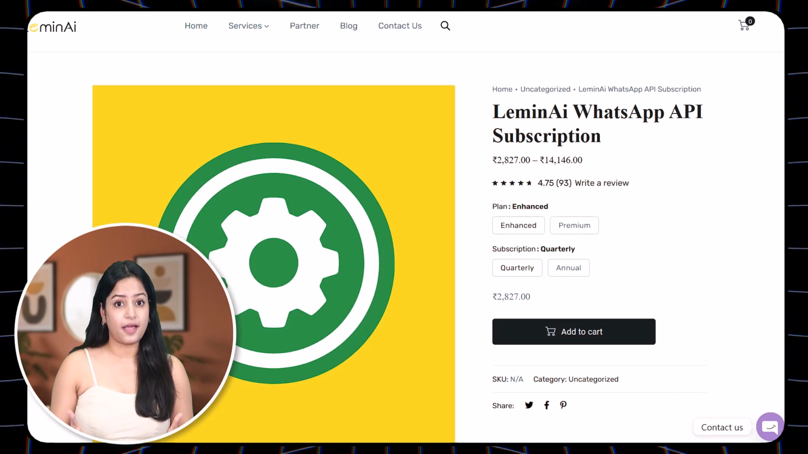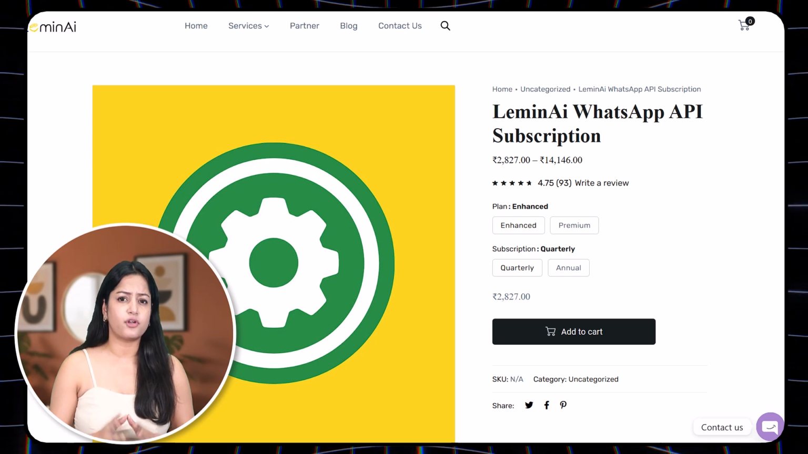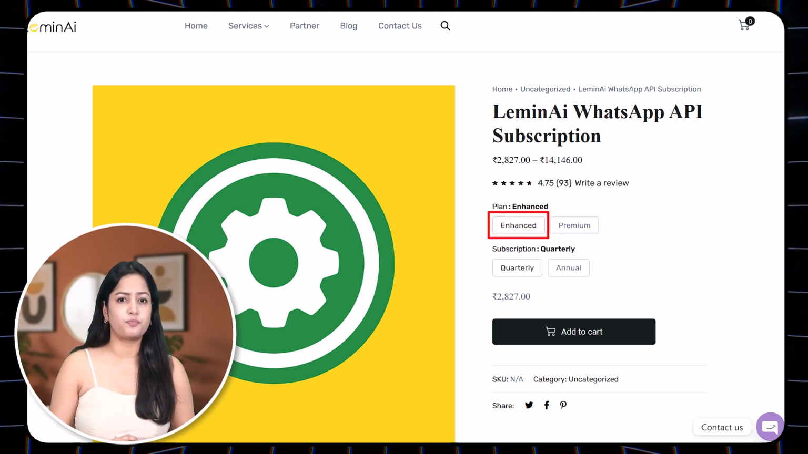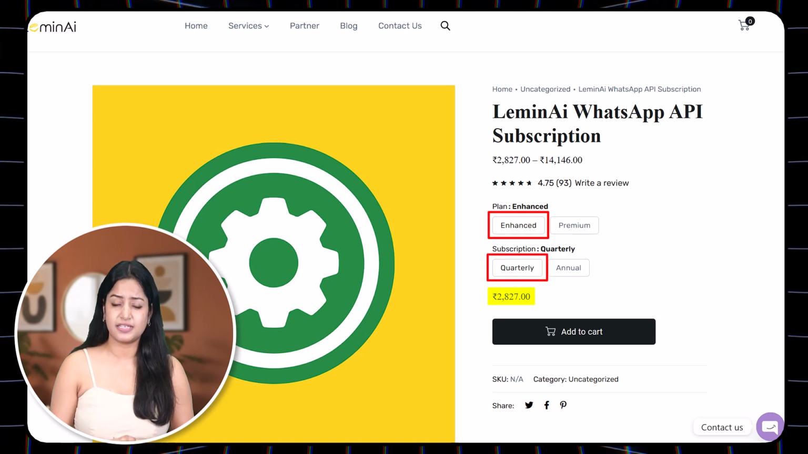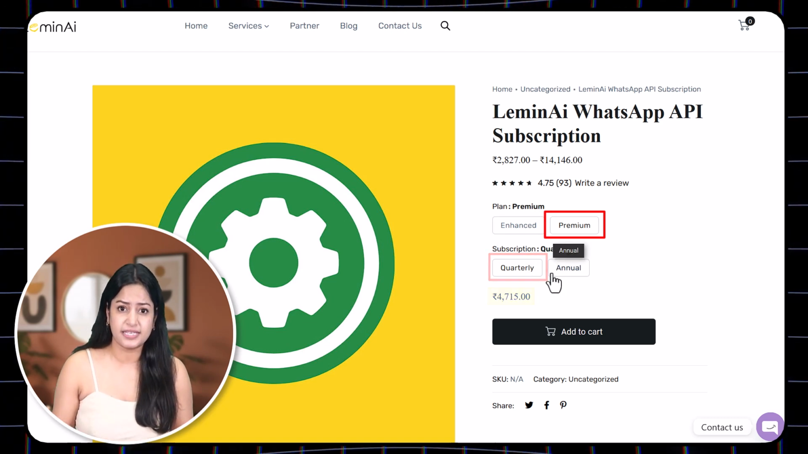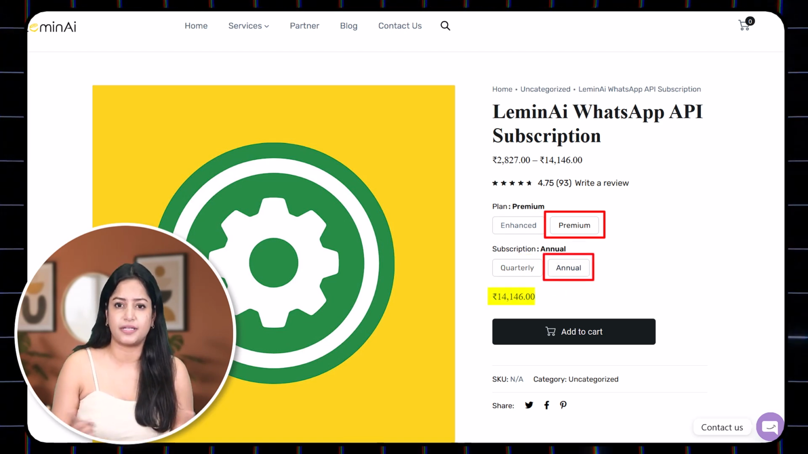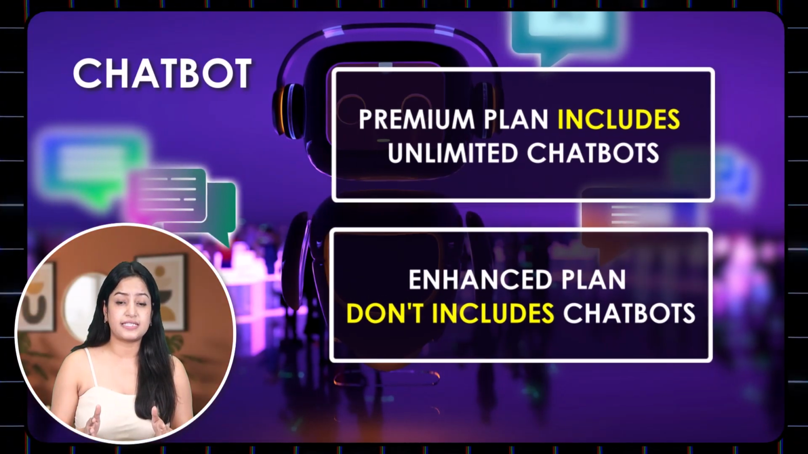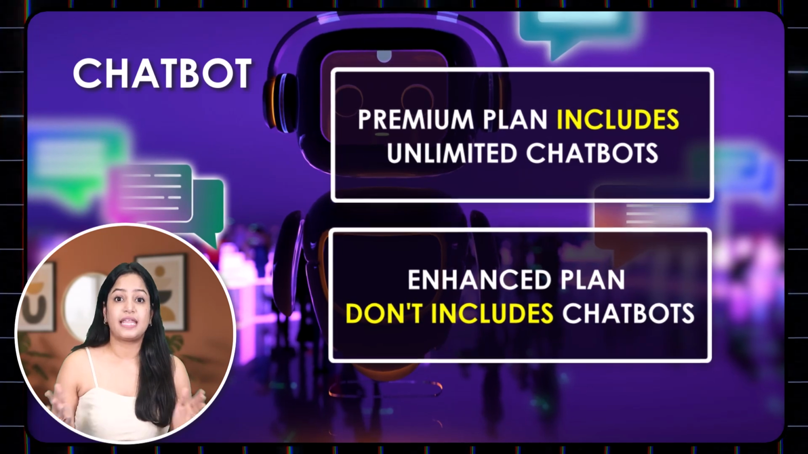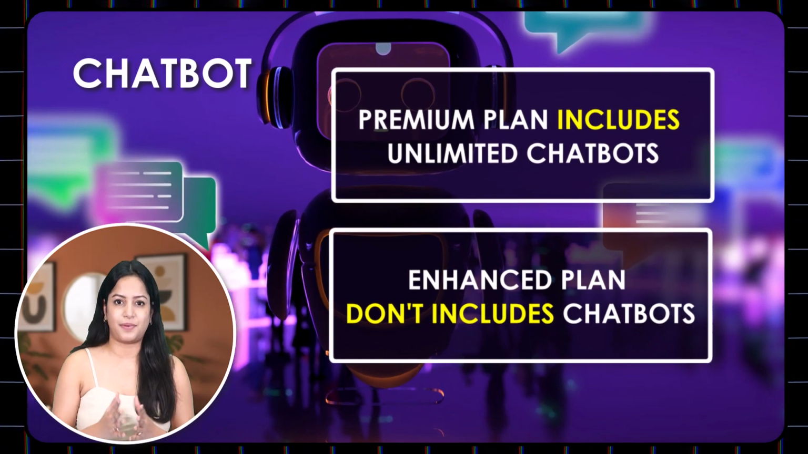For the Lemon AI subscription, we have two plans, Enhanced and Premium. Enhanced plan costs Rs 2827 for 3 months and Rs 8482 for 12 months. Premium plan costs you Rs 4715 for 3 months and Rs 14,146 for 12 months. The only difference is that Premium includes unlimited chatbot, Enhanced doesn't. That's your subscription fees to access our platform.